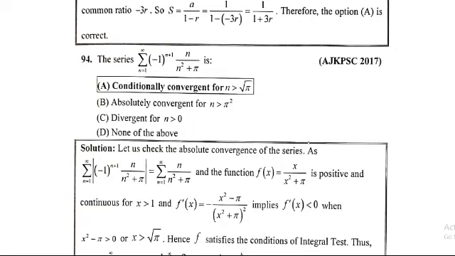So f(x) = x/(x² + π) is positive and continuous for x greater than 1.